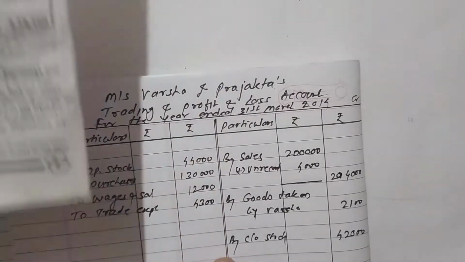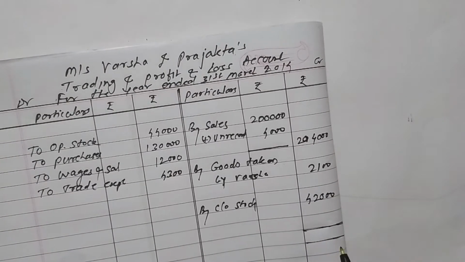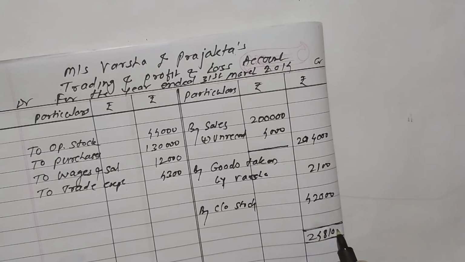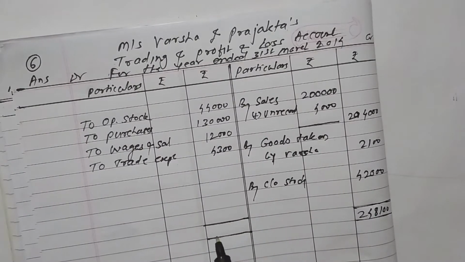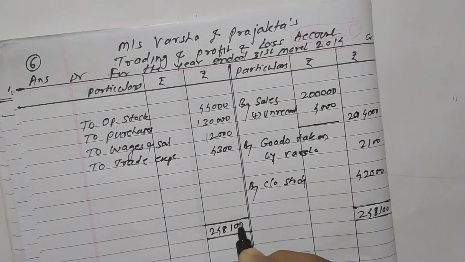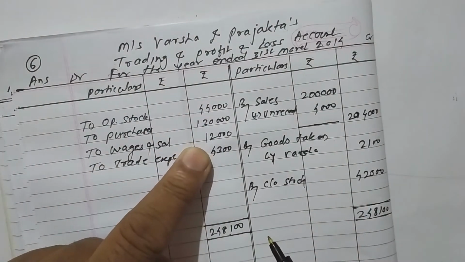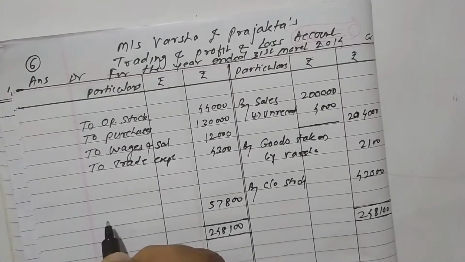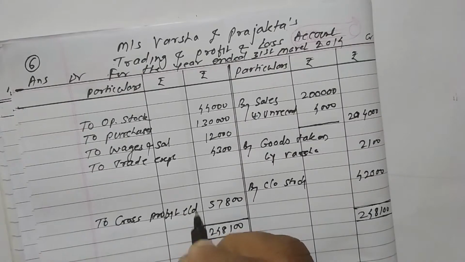Nothing else. Now we close the trading account. Total of credit side comes rupees 2,48,000. Right, on debit side also 2,48,000. Now from this total we have to subtract these four items and the answer will be 57,800. You have to check one. To gross profit carried down.